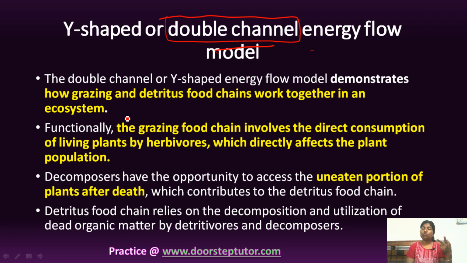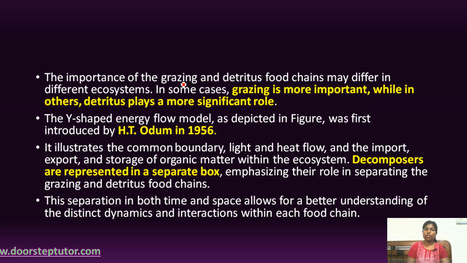So at the same time 2 food chains are working together, right? Now one thing you must note is that the importance of grazing and detritus food chains may differ in different ecosystems. In some cases grazing may be more important, while in others detritus plays a more significant role, right?